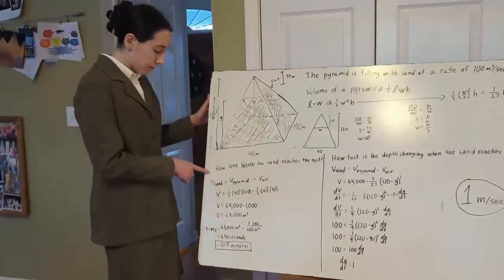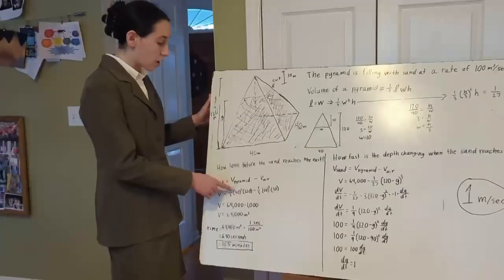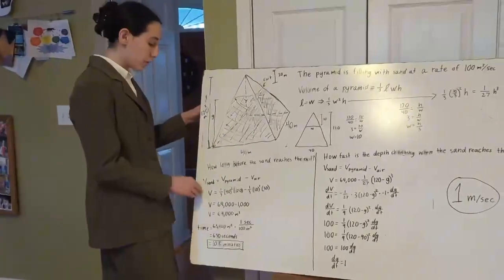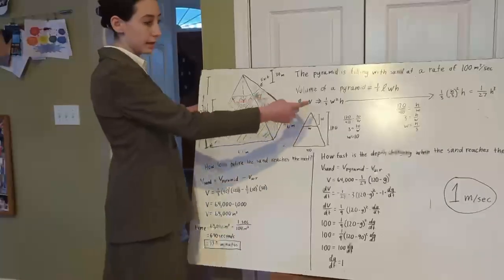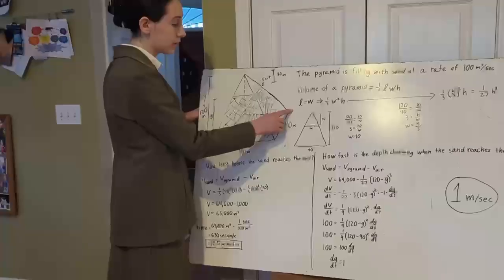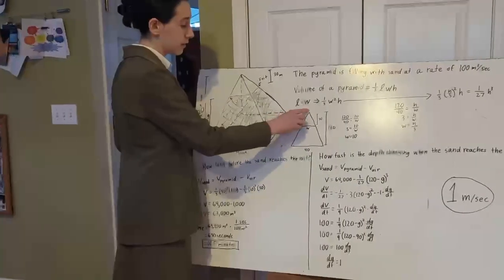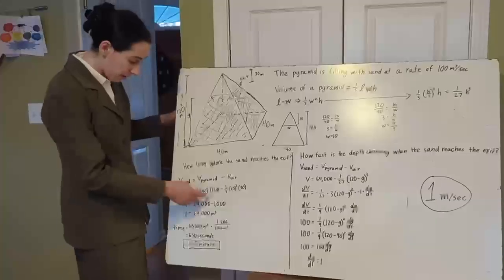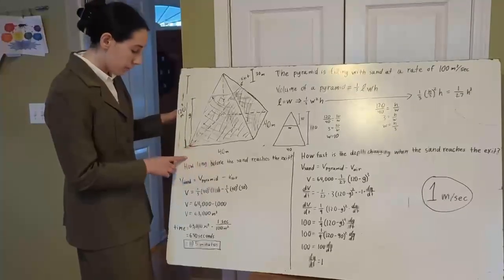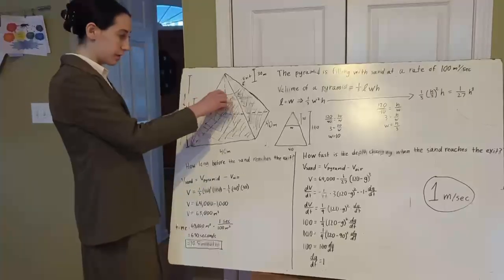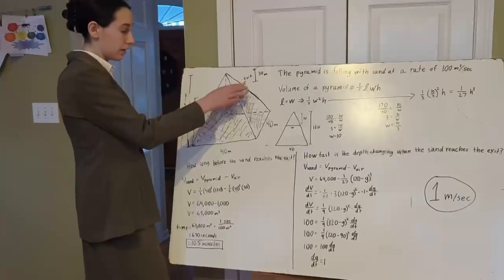So we know the formula for the volume of the sand is the volume of the pyramid minus the volume of the air remaining in the pyramid. And the formula for the volume of a pyramid is 1/3 length times width times height. And since this is a pyramid with a square base, length will always equal width. So we can simplify it to 1/3 width squared times the height. We can substitute in our values for the whole pyramid here. But then we need to find what the width would be when the height of the air is 30.